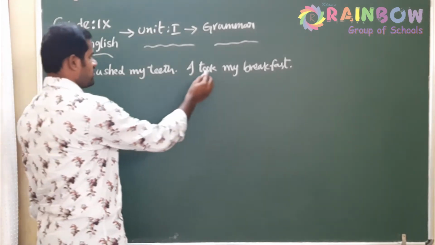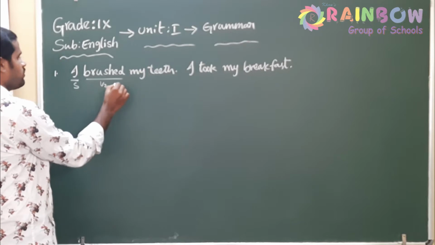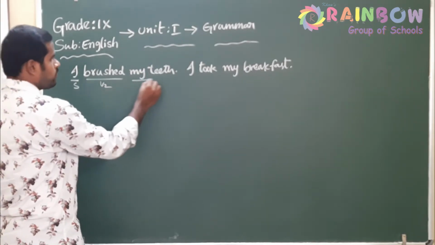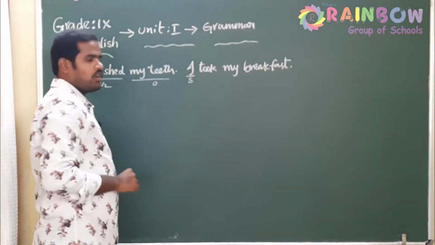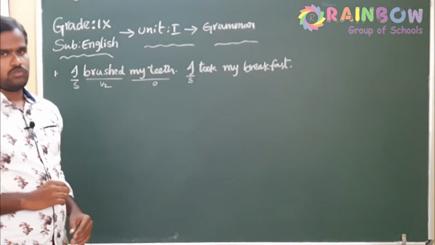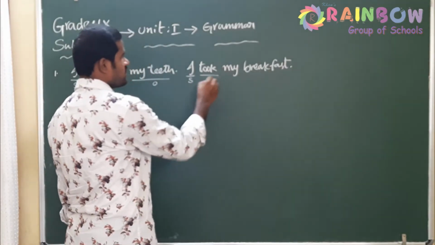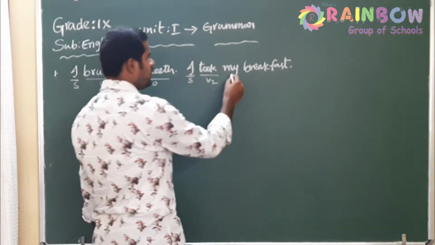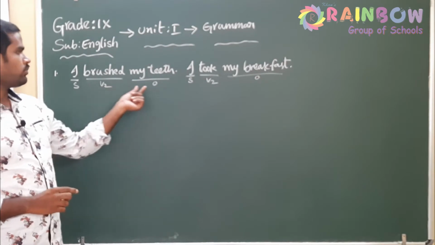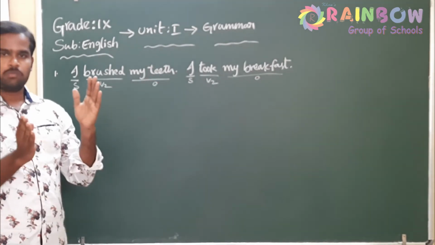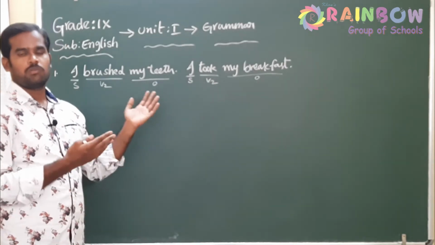So, 2 statements. I already told you that we need to find out the tense. I is the subject and brushed is V2. My teeth is the object. In the same way here, I is the subject. Subject is nothing but a noun or pronoun who performs the action. Here took is a past tense verb, second form of verb, and my breakfast is the object. Now the tense: subject plus V2 plus object is the structure of simple past tense. Now the tense of both statements is simple past.